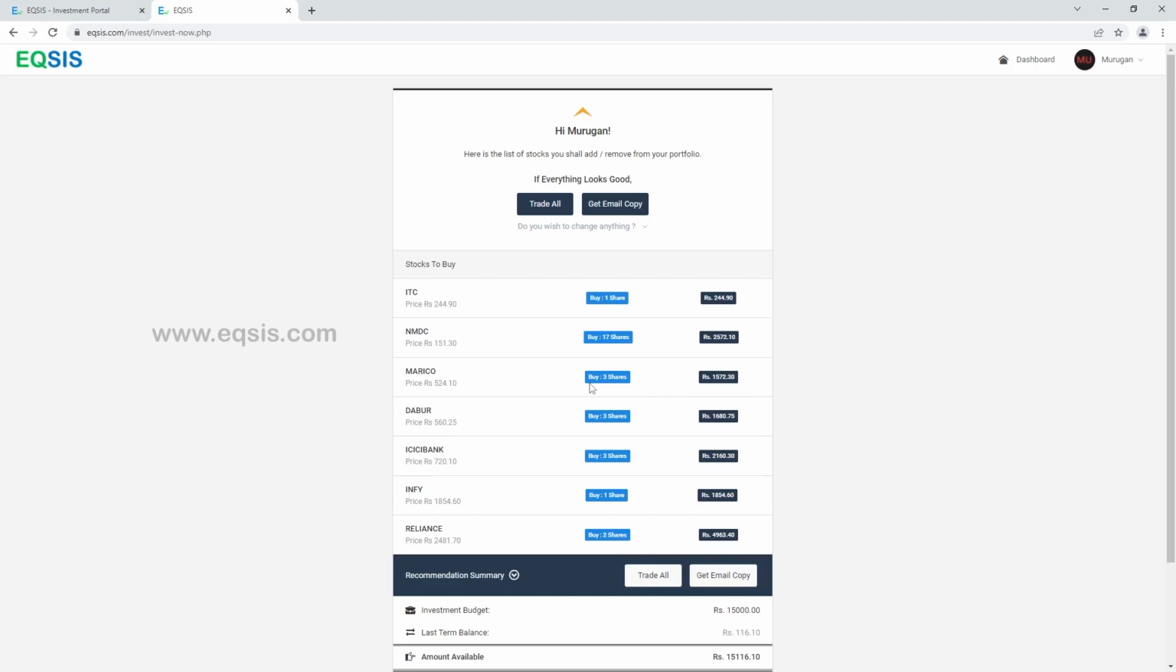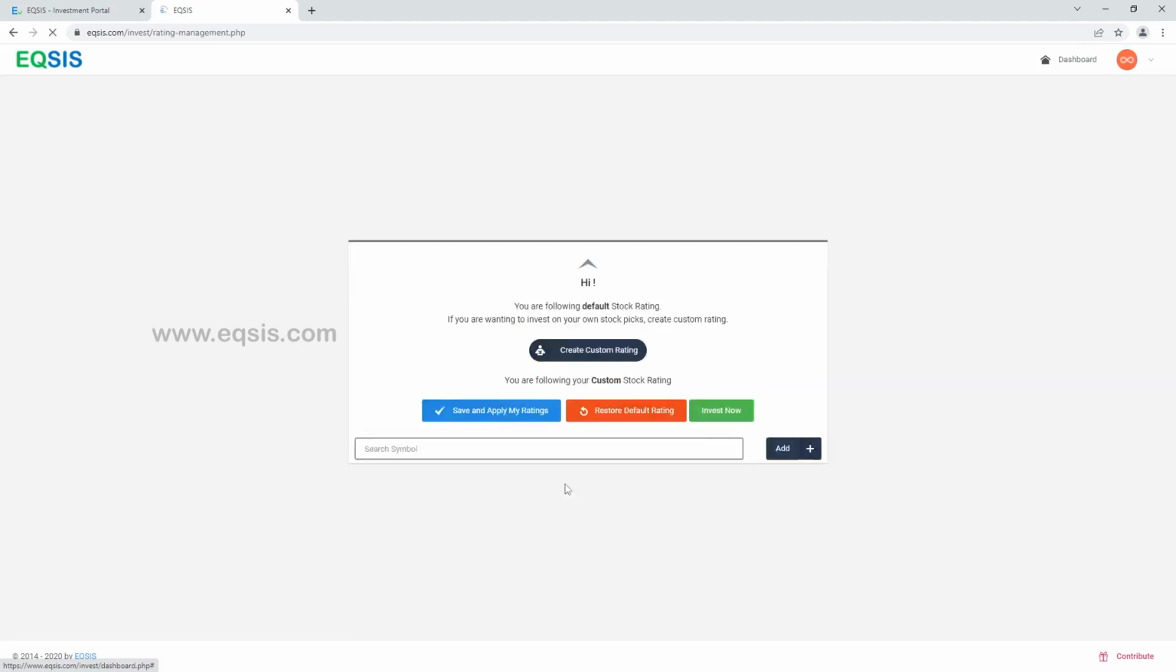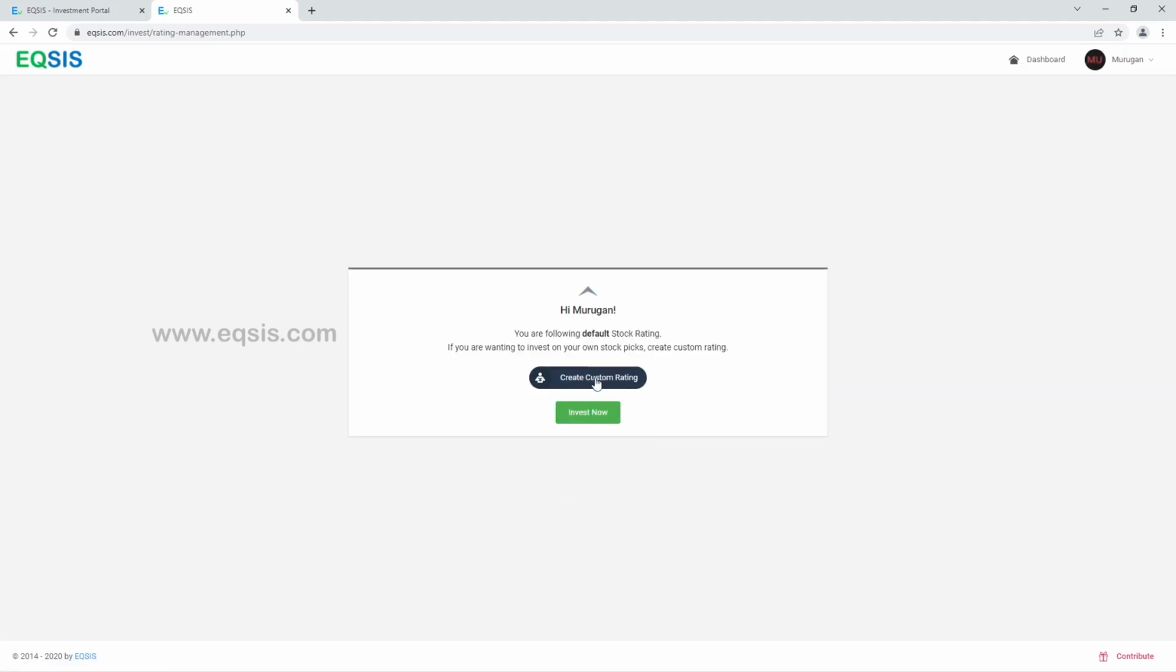If you want to know about EQSIS, we are a SEBI registered research firm. I'm Murugan, and you can find my registered ID; I can put it in the description also. We do some internal review to keep these ratings, but it doesn't mean you have to follow the same rating. If you wish to invest using your own rating, hit the dashboard, and you have something called Settings. Underneath you can see Stock Rating. If you click on it, you can create your own custom rating.